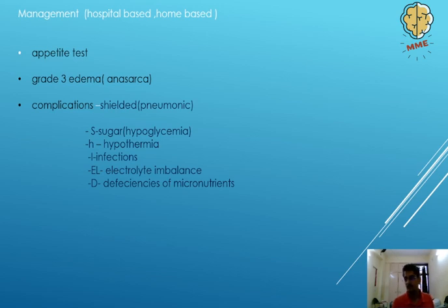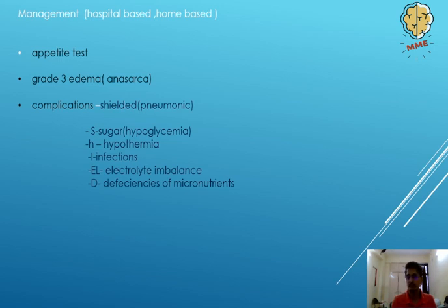Or if the person presents with any of the following complications. Now a good way to remember this, I learned this in Marrow, a good way to remember is by SHIELD. Right? SHIELD is the mnemonic that helps you remember the complications that are there. Firstly, S for sugar. We are looking for hypoglycemia.